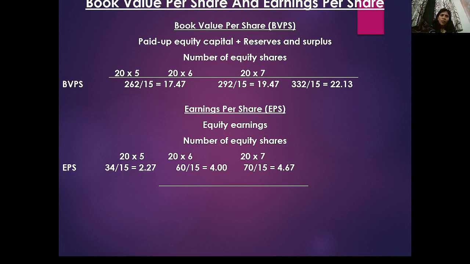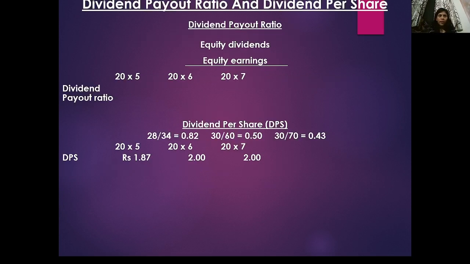If you are buying some stock, you are paying to the company. If you are paying 10 rupees to buy one share, that is 10 rupees for one share that you are paying to the company, then their PE ratio will be what? 1 is to 10. So that all depends. So these formulas, book value per share and earnings per share, this is how to calculate.